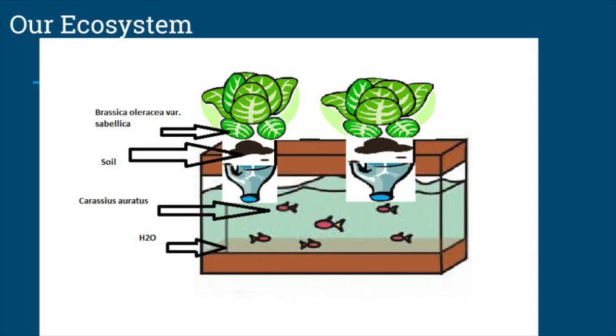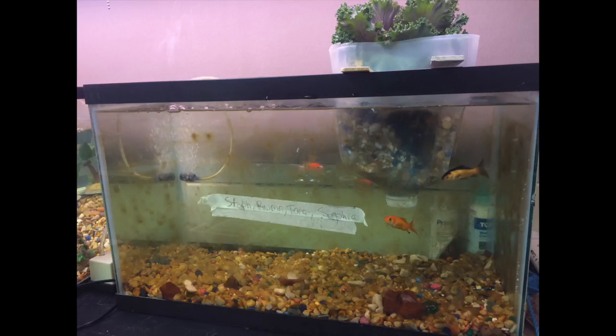This picture models our ecosystem. We have the fish tank with the fish in it, and then we have two water jugs that we filled with pebbles, and we put the kale in to grow. The roots of the kale are in contact with the water directly, and so that helps with the transfer of nutrients. And here are some additional pictures of our ecosystem.